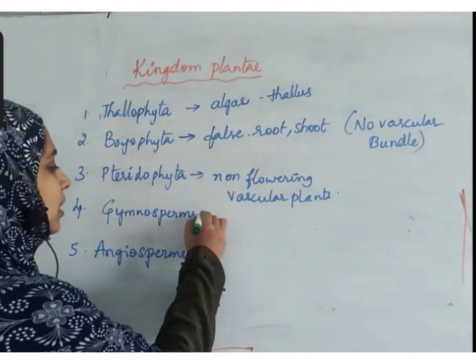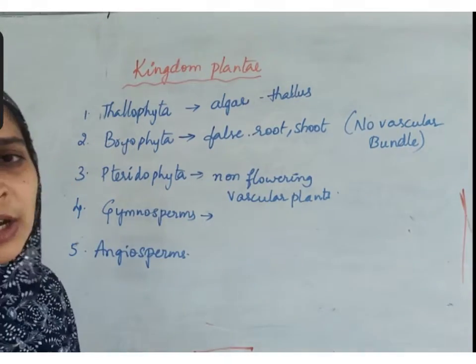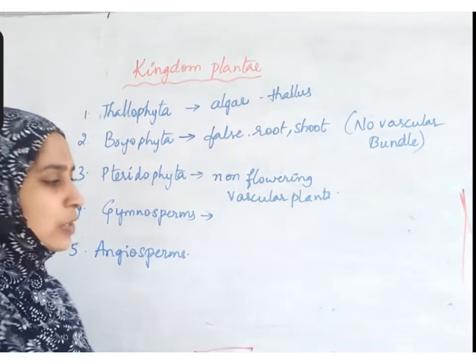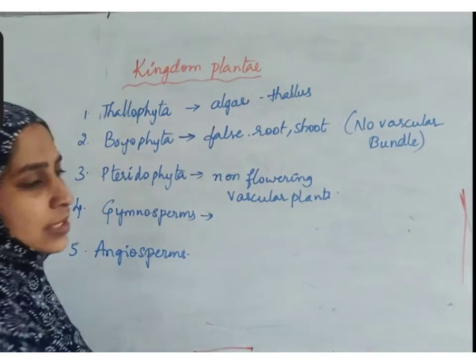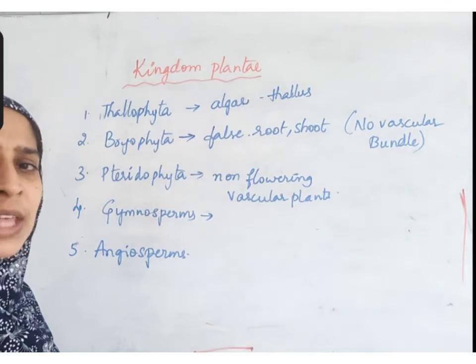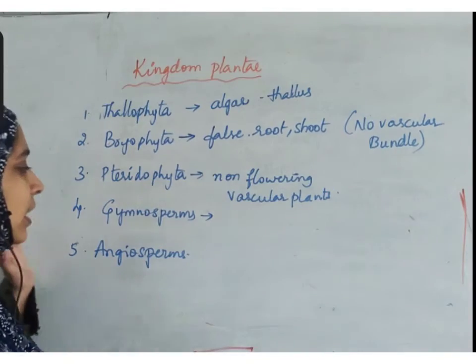Non-flowering means they do not produce fruits and flowers. Then how do they reproduce? They have small structures called spores. Like in fungus, they have spores, and reproduction is with the help of those spores only.